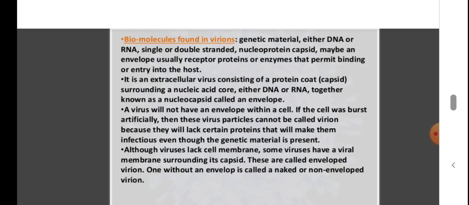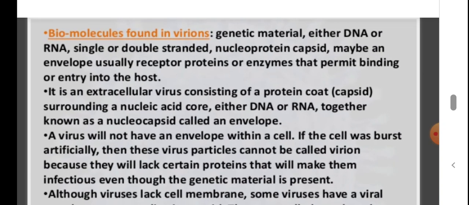Okay, so when it is outside the cell, we call it a virion. And if we call it a virion, it should have all the essential features to infect a host cell. If the coat is not there, we cannot call it a virion. If the genetic material is not there inside the coat, we cannot call it a virion. So the biomolecules found in the virion are the genetic material, either DNA or RNA, which can be single or double stranded. Then there is the nucleoprotein capsid, and sometimes the virion may be enveloped, containing receptor proteins or enzymes which permit it to bind to the host.